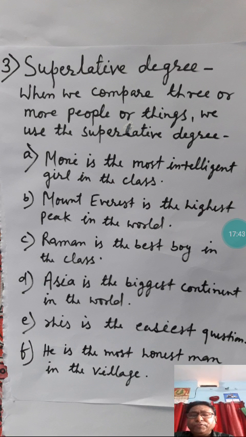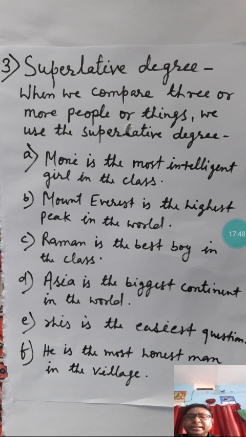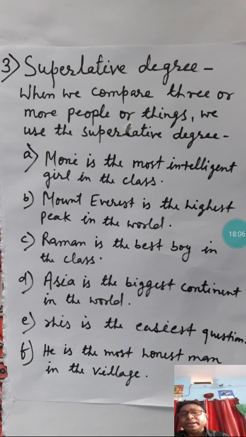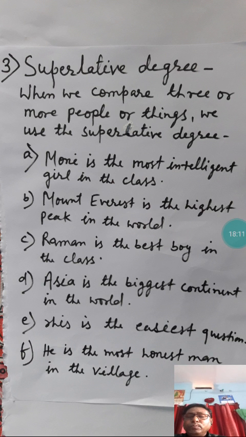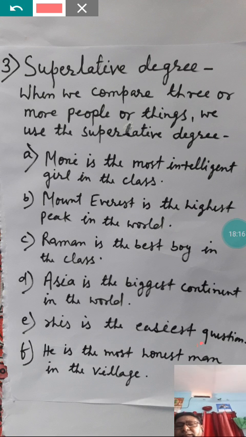Most is used before the adjective to show its superlative form, the third form, that is superlative degree. In this sentence, he is the most honest man in the village, means no other man in the village is as honest as he is. So here the most honest is the superlative form.